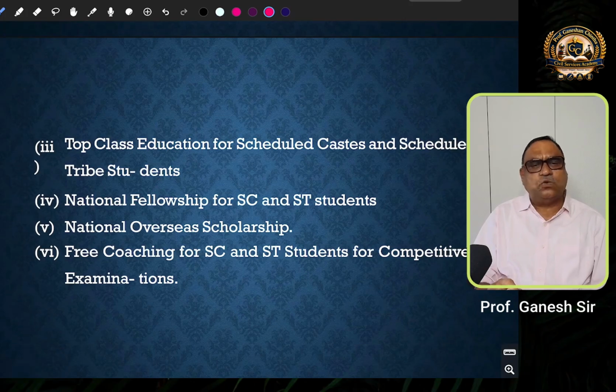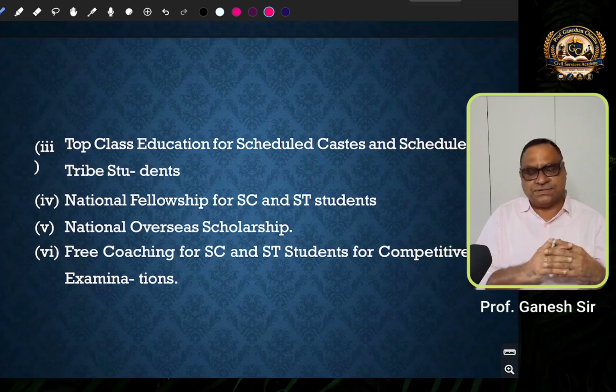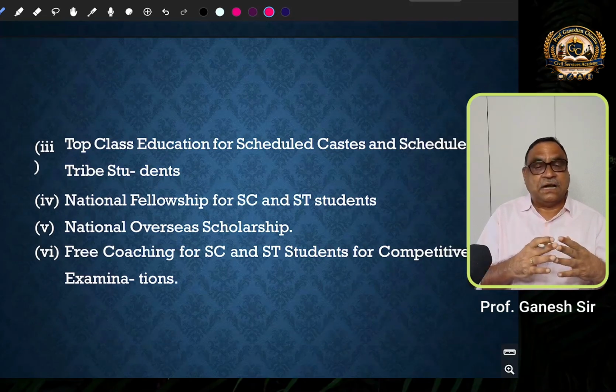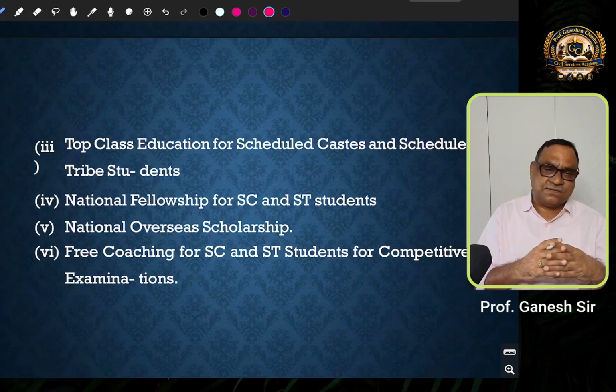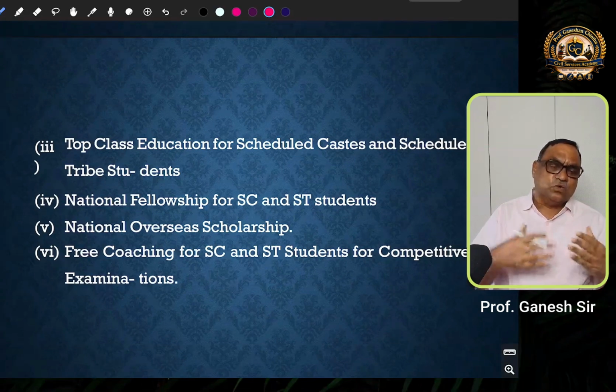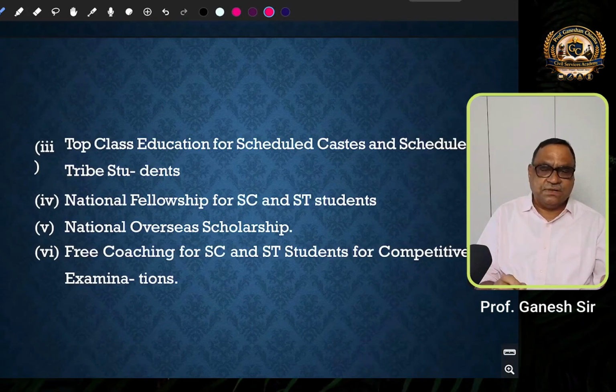Then, for the students who would like to pursue their higher education in top class national level educational institutions like IITs, IIMs, All India Institute of Medical Sciences, fellowships and scholarships are provided for the children of scheduled castes and scheduled tribes.